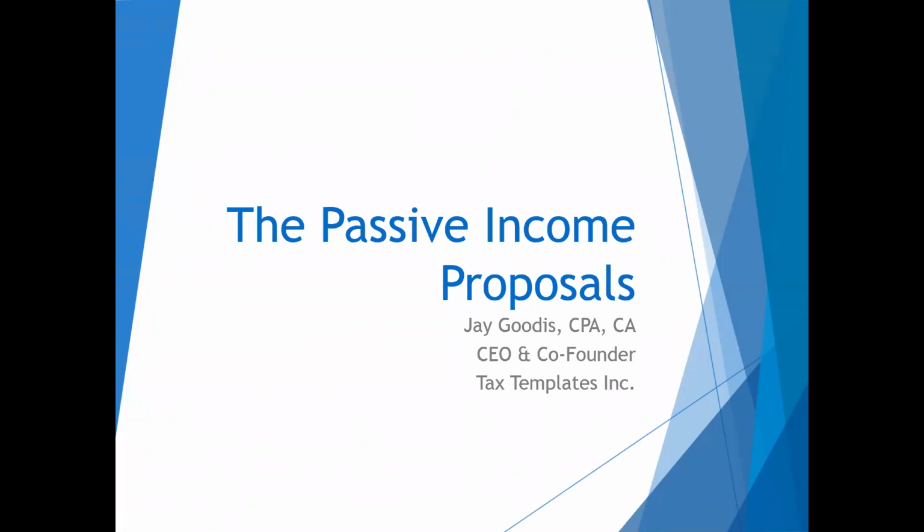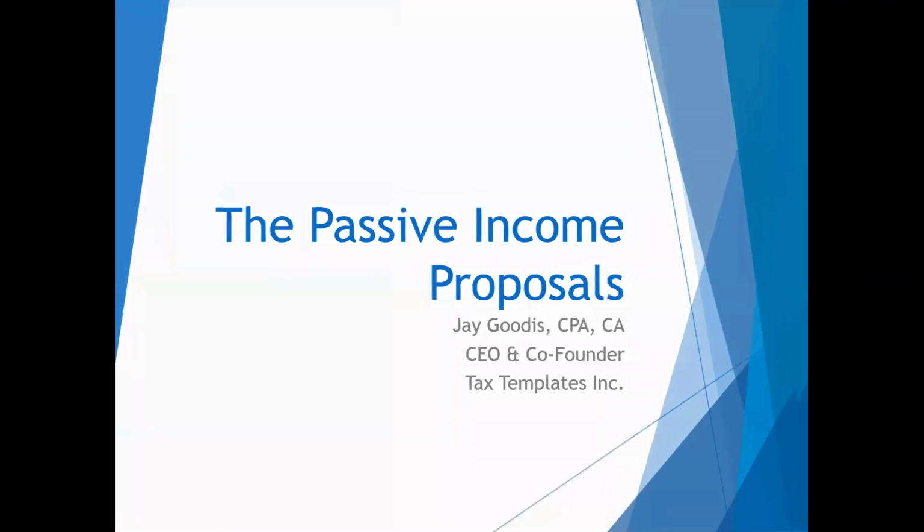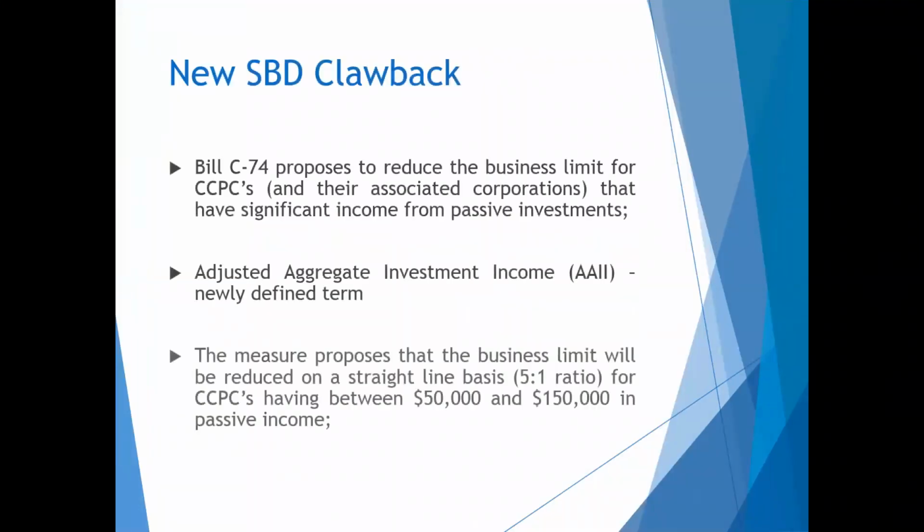There are two key pillars of the passive income proposals in Federal Bill C-74, which both take effect for taxation years beginning after December 31st, 2018. The first is a clawback of the small business deduction at a rate of $5 for every $1 of adjusted aggregate investment income. This is a newly defined term. The SBD clawback occurs when the passive income of an associated group exceeds $50,000 in the previous taxation year and is fully clawed back at $150,000.